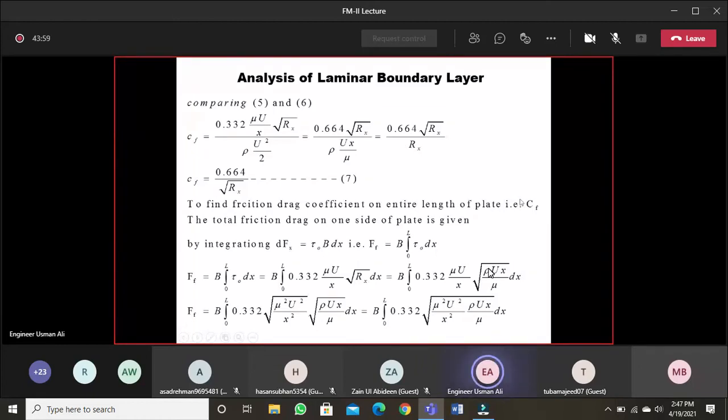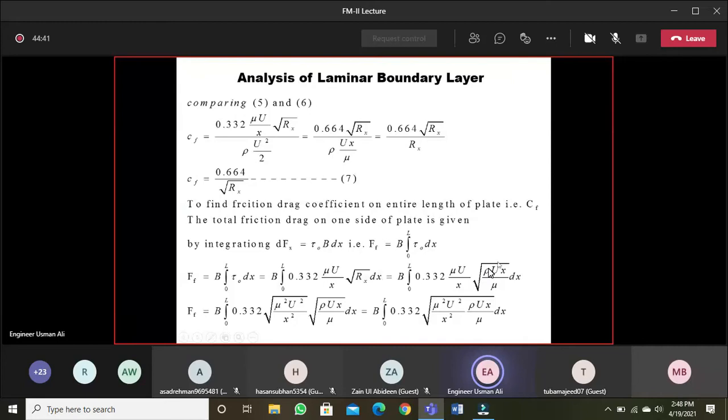So capital CF: we know that the differential drag force is tau naught times the width B times dx, integrated from 0 to L. Further, if you put the value of tau naught, the expression is 0.332 mu u over x under root Rx, times dx, and we know Rx is rho ux over mu.